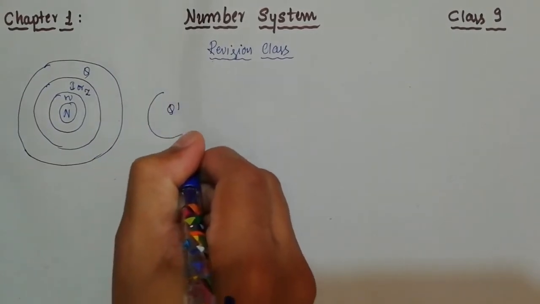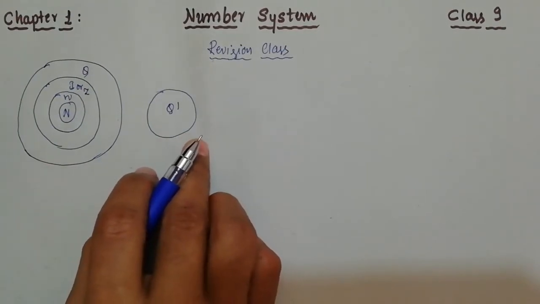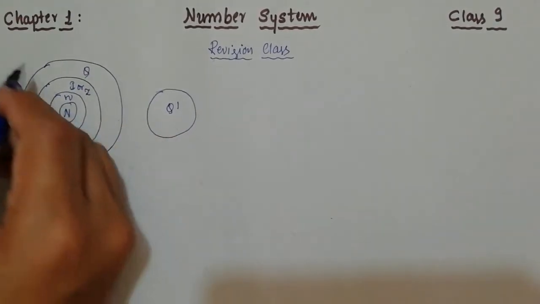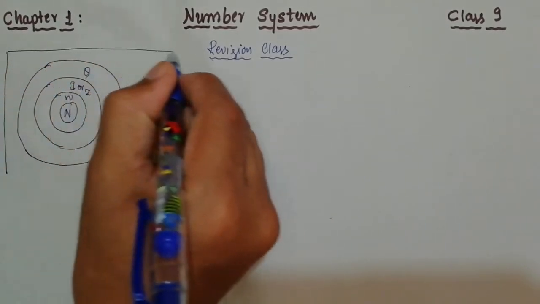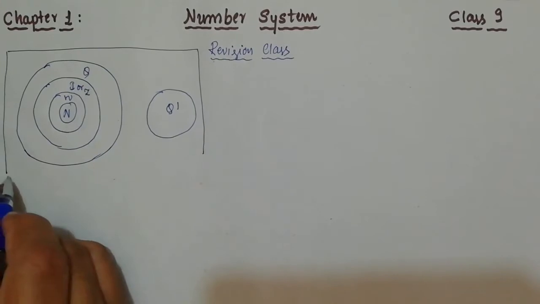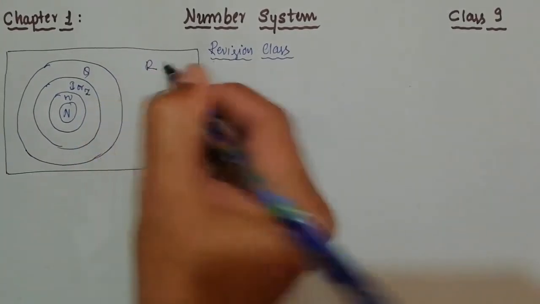This is called irrational numbers, which I'm going to write separately, because rational and irrational are different numbers. If you combine both rational and irrational, it forms the real numbers.